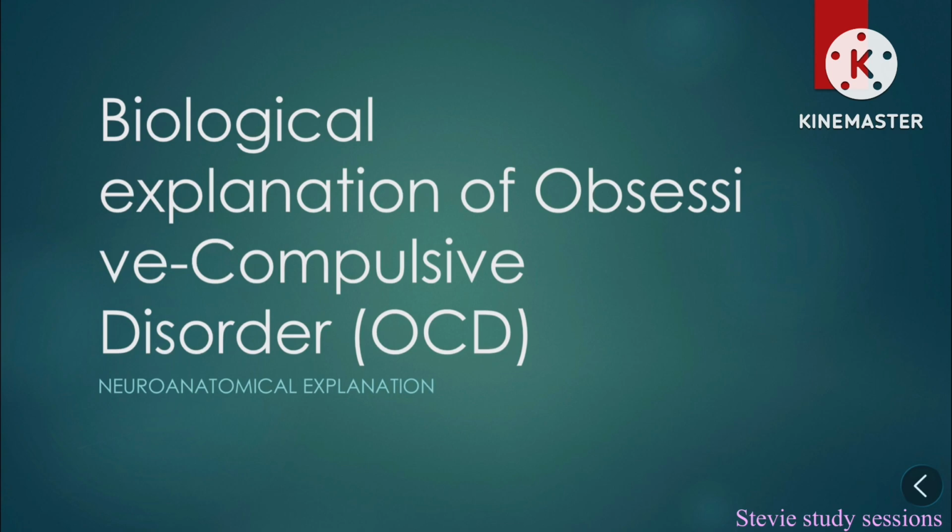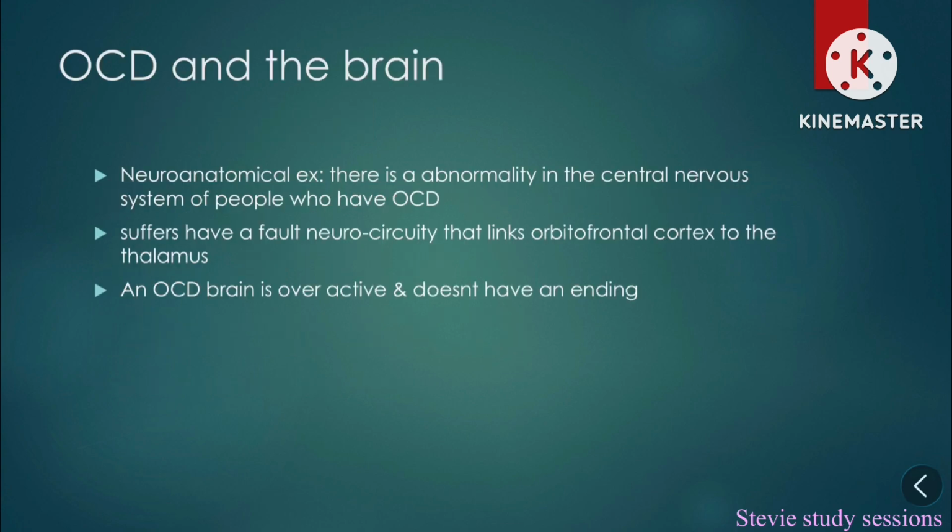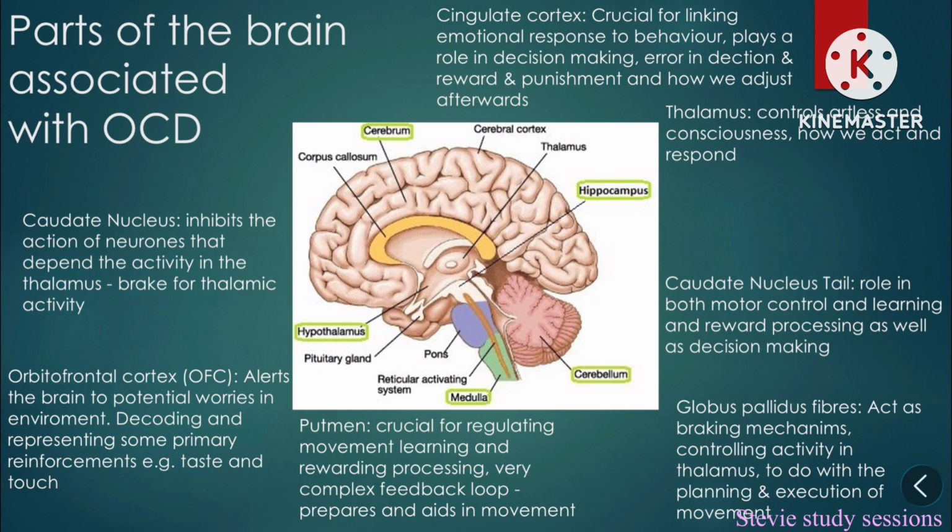Biological explanation of OCD, neuroanatomical explanation. OCD and the brain. The neuroanatomical explanation of OCD explains that there's an abnormality in the central nervous system in people who have OCD. Sufferers have a faulty neural circuit that links the orbitofrontal cortex to the thalamus. An OCD brain is overactive and doesn't have an ending. Parts of the brain associated with OCD.